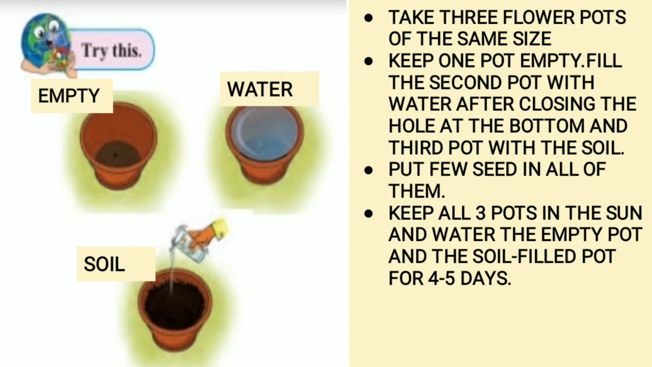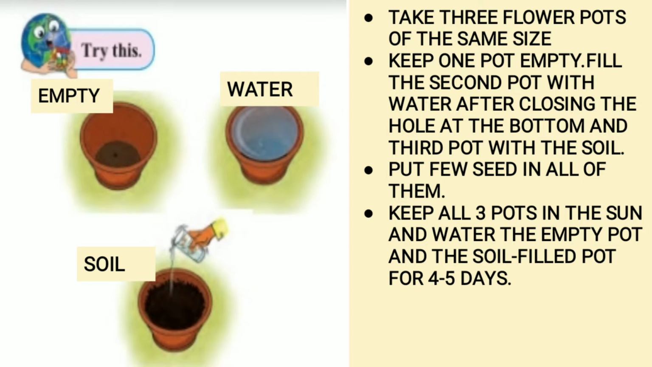What you have to do is take 3 flower pots of the same size. Keep one pot empty. The second pot, fill it with water after closing the hole at the bottom, and the third pot, fill it with soil. So one is empty, one is filled with water after closing the hole, and the third is filled with soil. Put a few seeds in all these 3 pots.